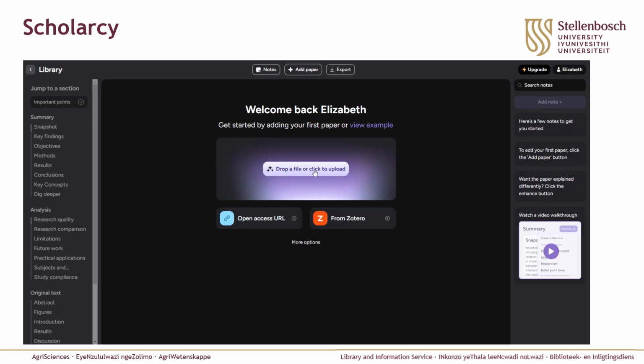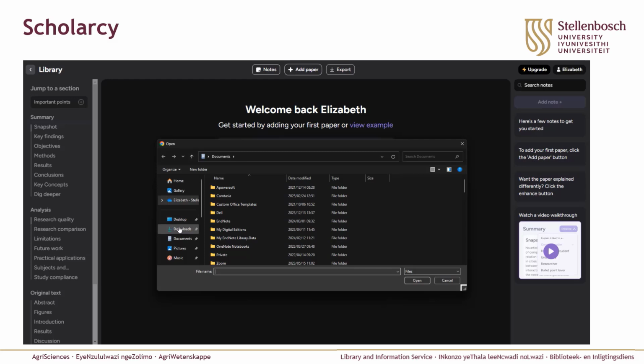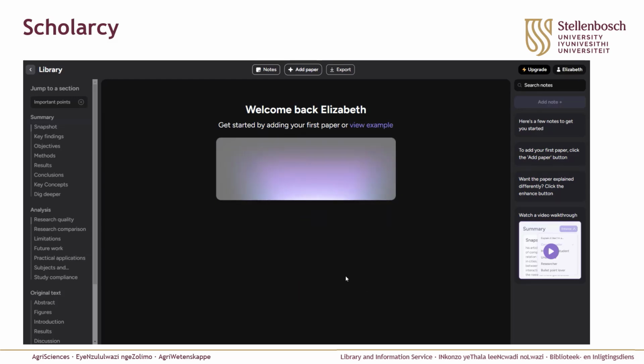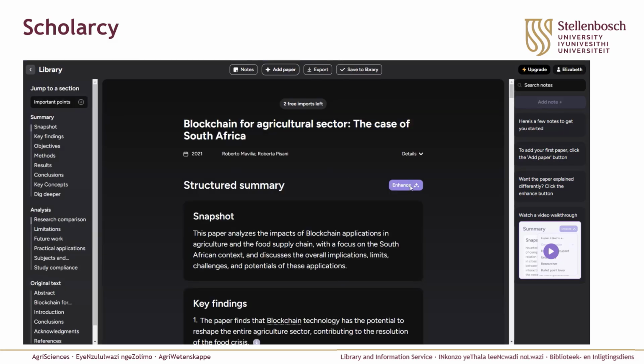You can see the window looks already quite familiar. You can upload your document into it. I'm again going to use our blockchain article. You can already see on the left-hand side a preview of the different sections that Scholarcy is going to give you. It gives you a summary, it then does a further analysis, and then it shows you the original text as well for you to be able to read it within the tool itself.